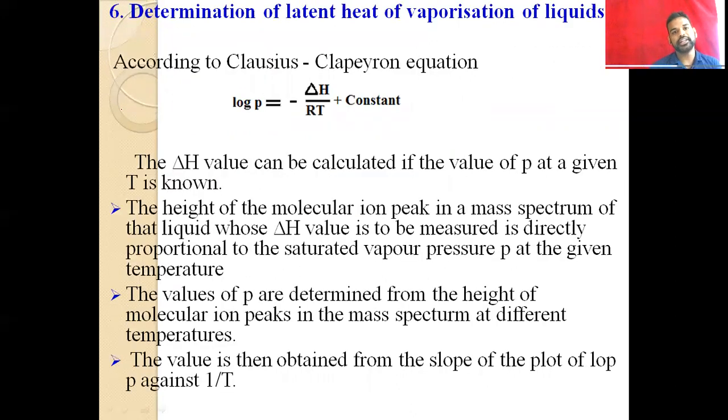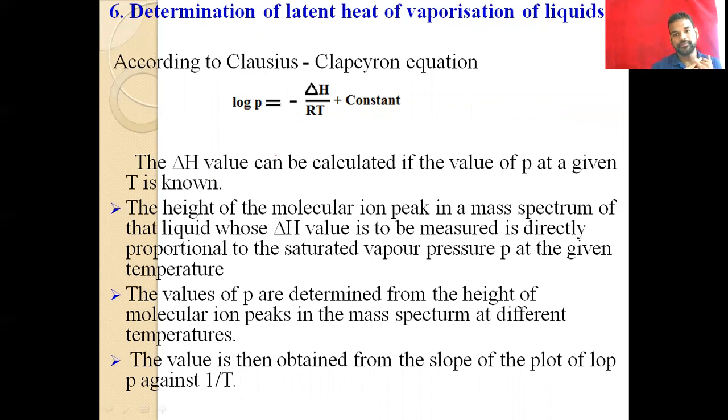And then determination of latent heat of vaporization of liquids. So here, according to the Clausius-Clapeyron equation, log P is equal to minus delta H by RT plus constant. So here the delta H value can be calculated if the value of P at a given temperature, that means the pressure at a given temperature, is known.